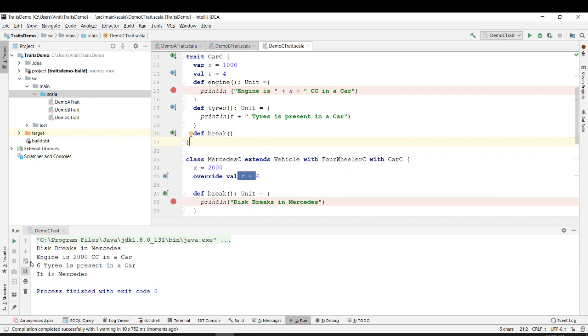Okay, so it has overwritten it, saying that 6 tires are present in a car. So it was a val, so we need to write override, but if it was a var, I can simply change the value directly.